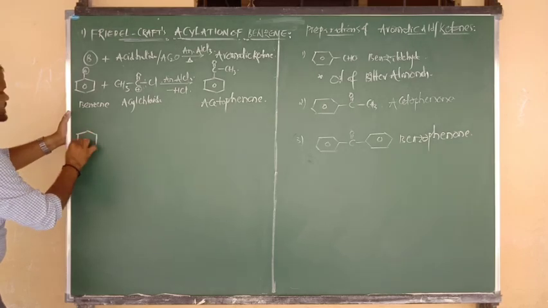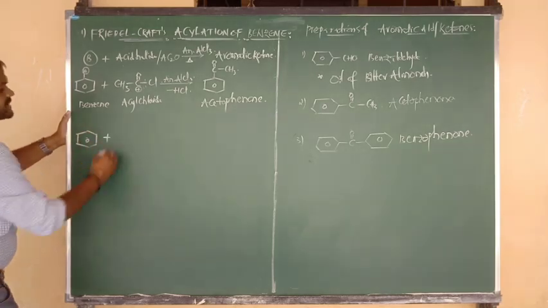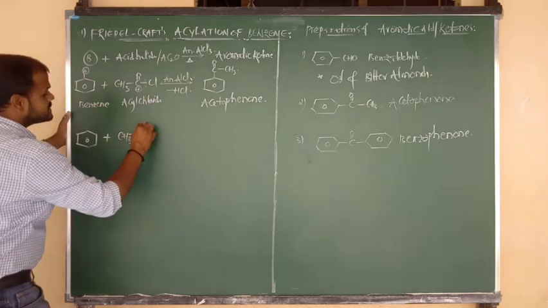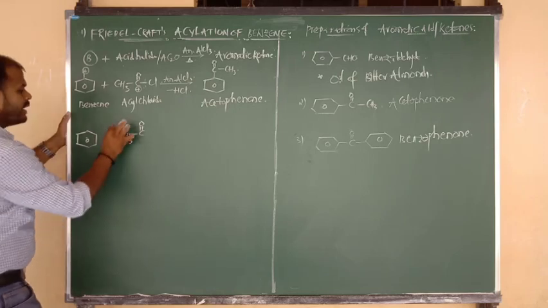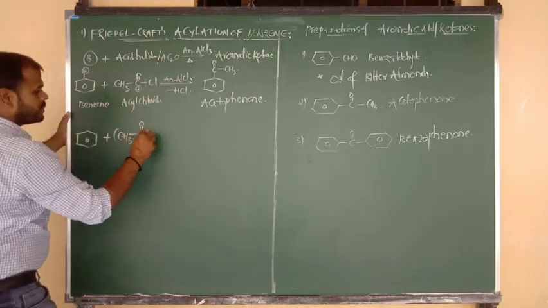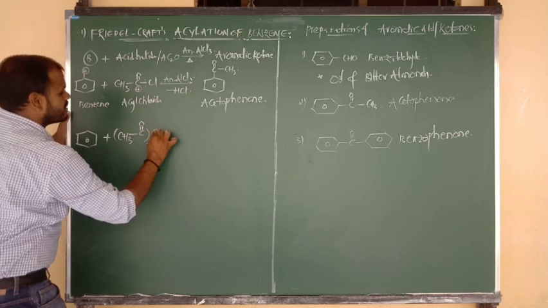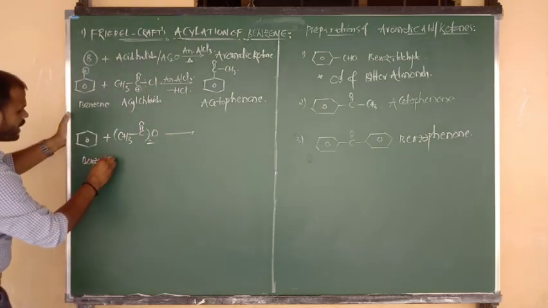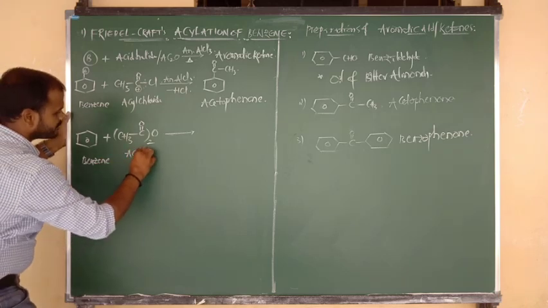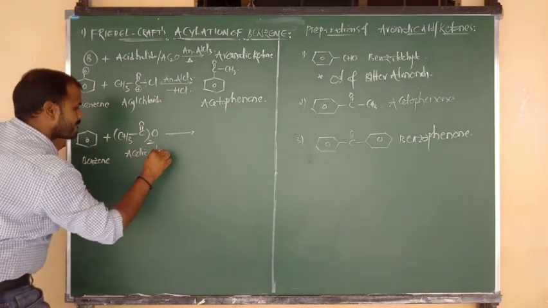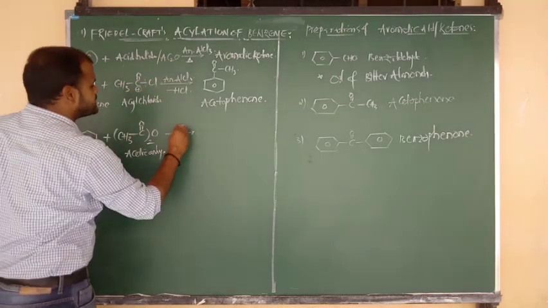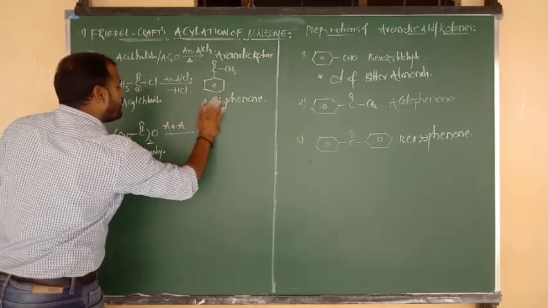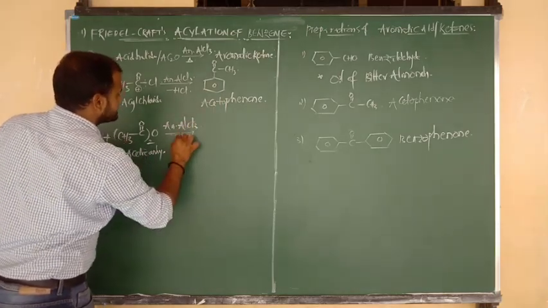I am going to give you another example. Same benzene I am going to consider. Benzene undergoes reaction with acetic anhydride. What is the formula of acetic anhydride? CH3 bonded to C double bond O taken twice, with an oxygen atom outside. So benzene on reaction with acetic anhydride, again in presence of anhydrous AlCl3.